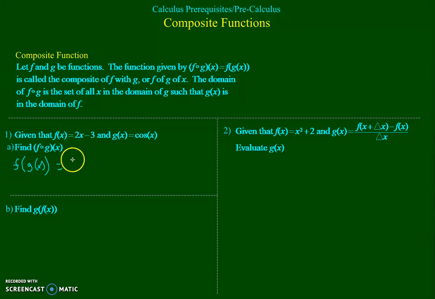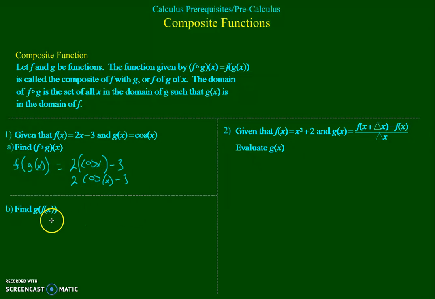I start with a 2. Now I have an x, so I'm going to replace that x with whatever g is. So that becomes cos x minus 3, and the result is 2 cos x minus 3. That's f of g of x.